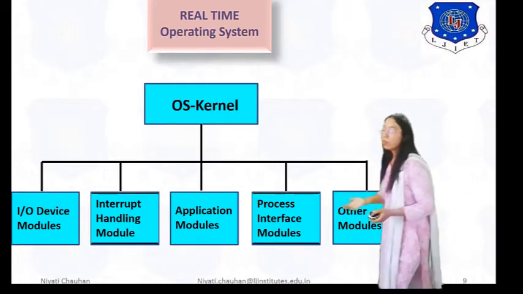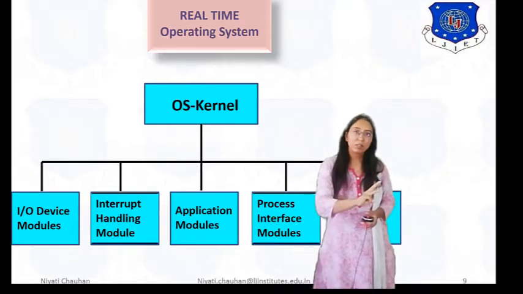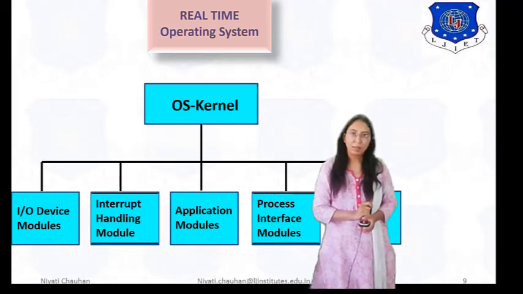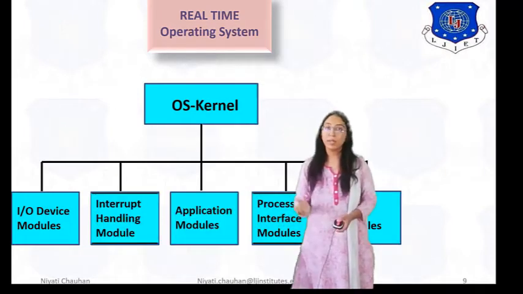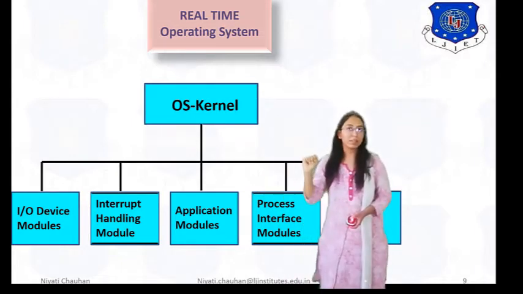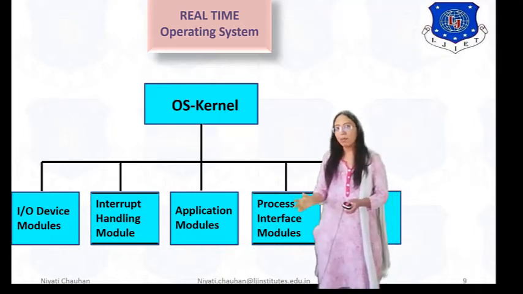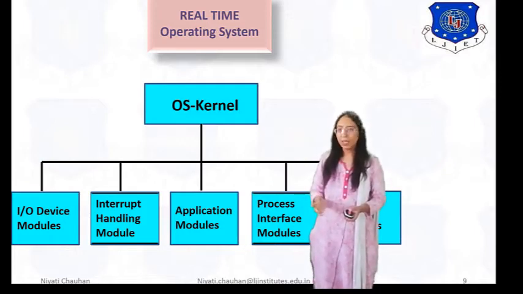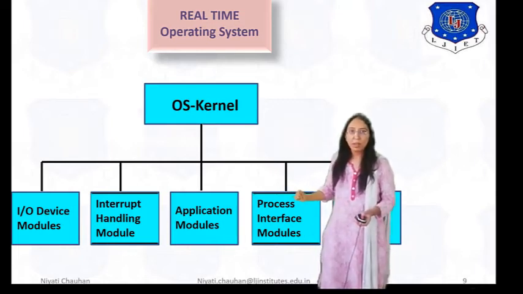So system software is divided into 3 parts: first, real-time operating system, then communication software and process-oriented languages. So first we have discussed the real-time operating system, which divides into 5 parts, right?